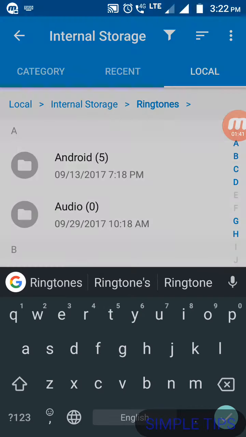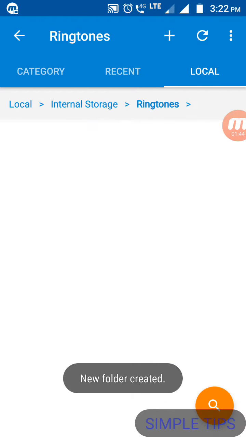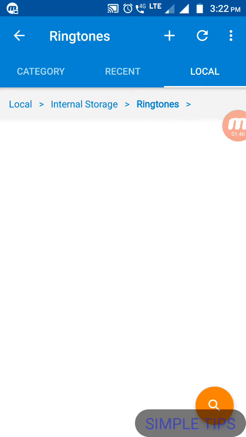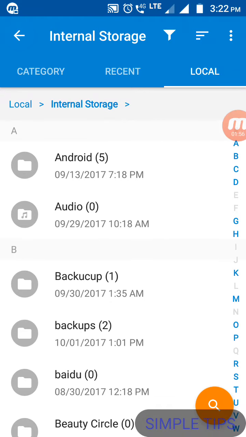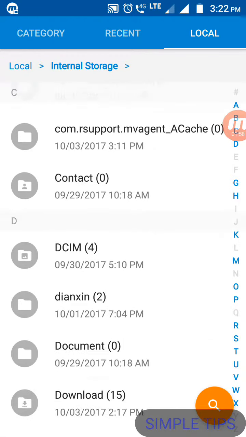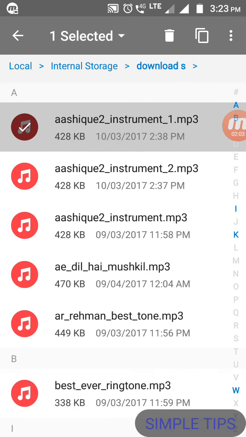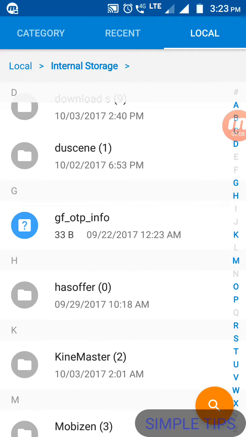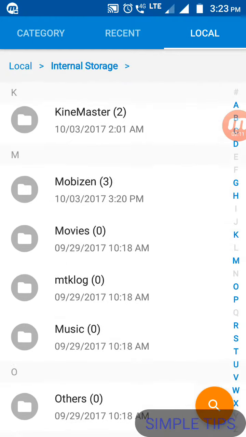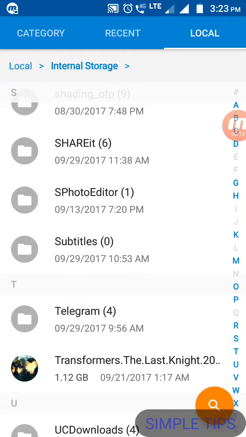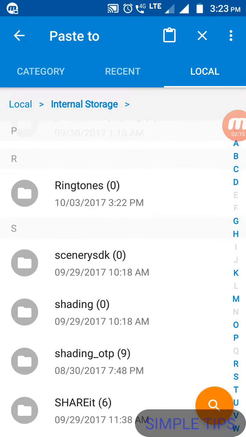Okay, I just created it. Now what you have to do next is copy the ringtone music files, whatever you want to set as the ringtone, into this folder. I've downloaded this one. I selected this one, copied it, and then pasted it into the newly created Ringtones folder. Where is it? Yeah, here it is.